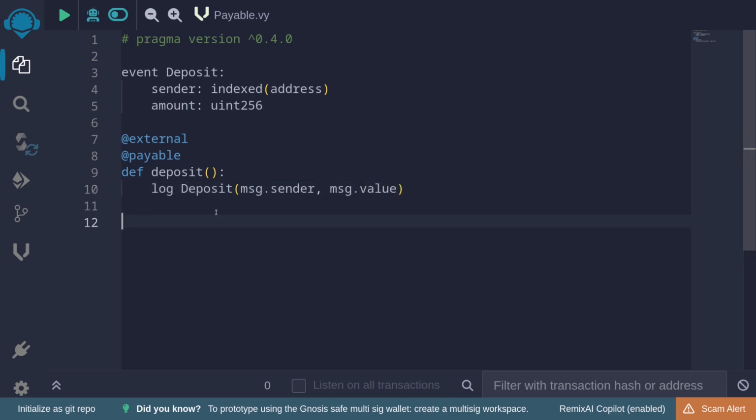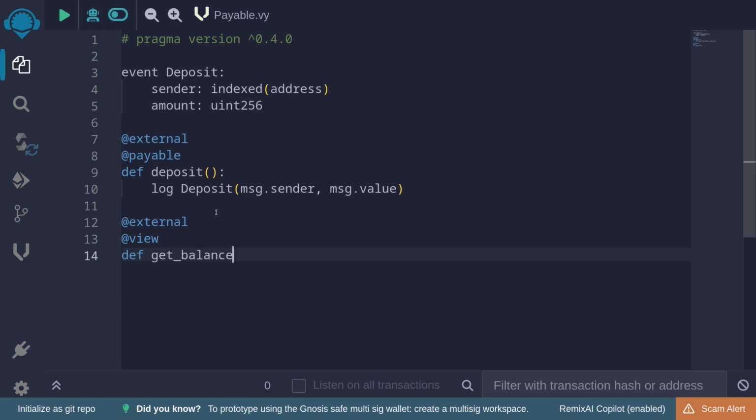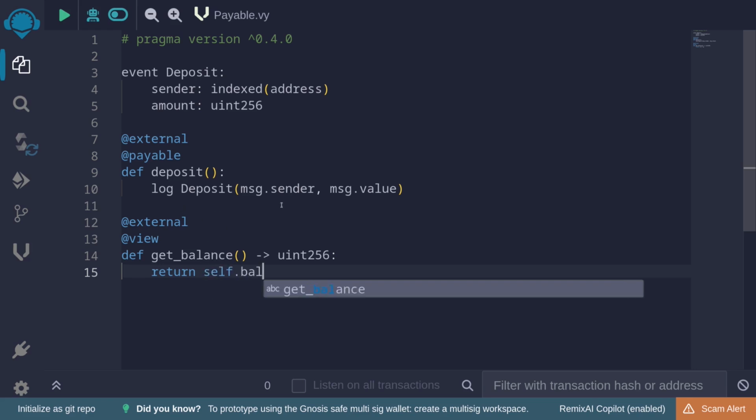Before we call this function, I want to show you another thing, how to check the balance of a smart contract. Say external. Since we're checking the state of a smart contract, this function cannot be pure. It must be view. I'll call this getBalance, and it's going to return the balance of Ether locked inside the smart contract. So say return, and to get the amount of Ether that is stored in this contract, what we need to call is self.balance.